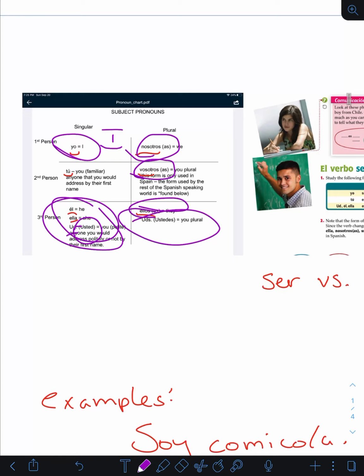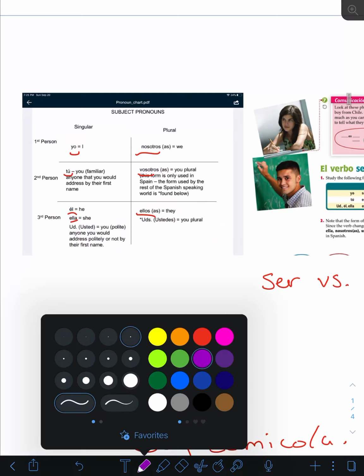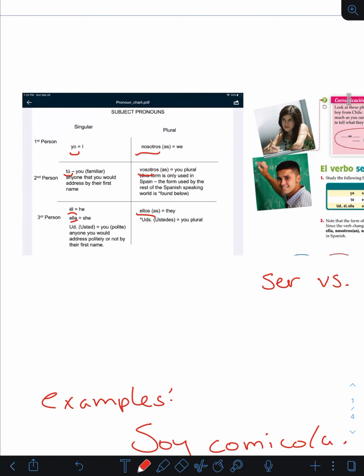So if I say ustedes necesitan abrir sus libros, I'd say like you guys need to open your books. But really, ustedes, so you guys, plural. And I'm going to delete this stuff because it can get confusing. So these are our pronouns, guys.